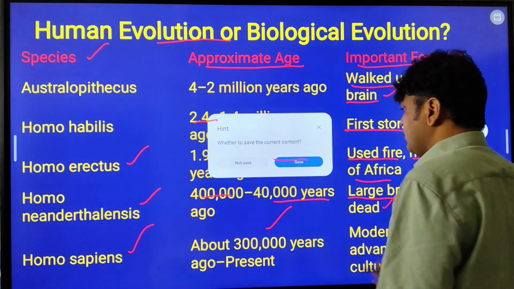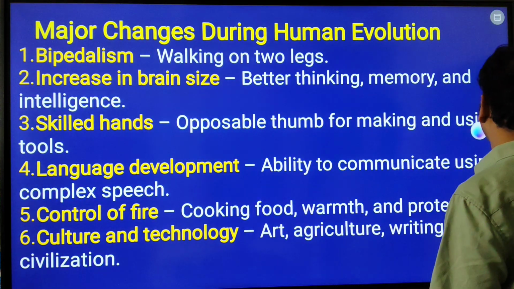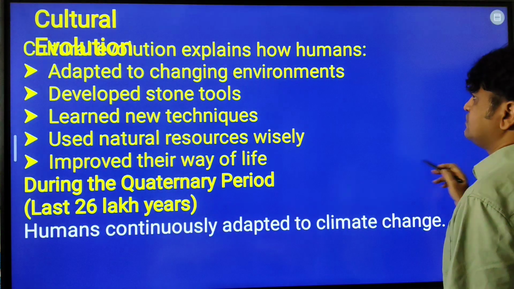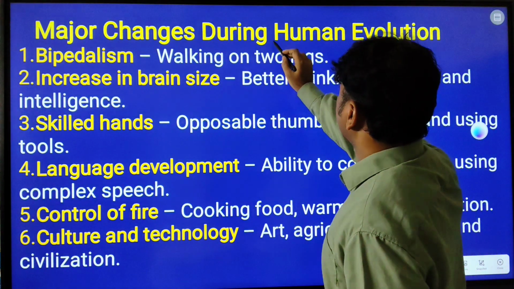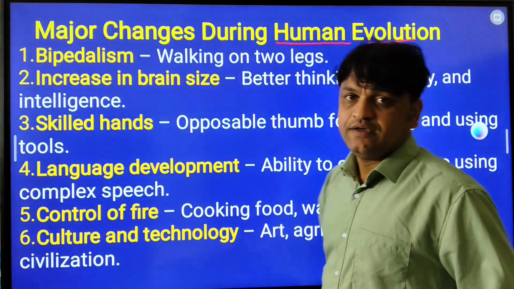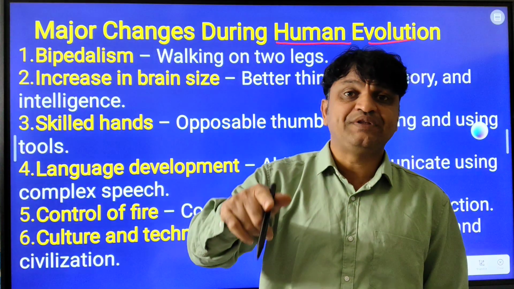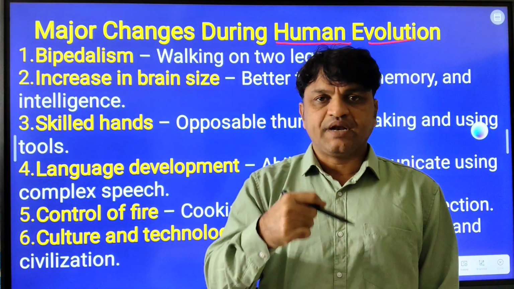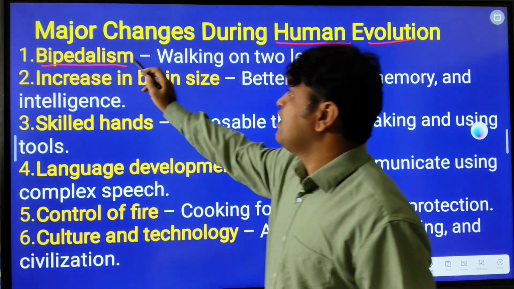Then next we move to the next slide. So what are the major changes which occurred during human evolution? First you need to understand, Anna, what are the major changes which occurred from Australopithecus to present day human Homo sapiens. The first is bipedalism. What is that, Anna? Bipedalism.